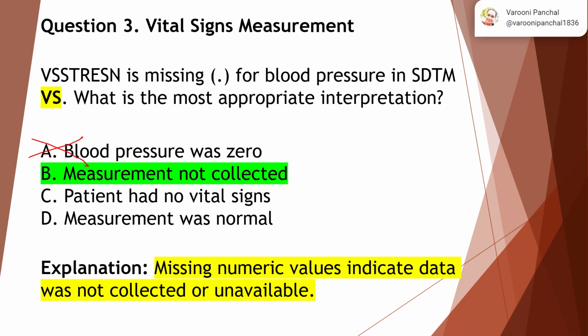Now this is not absolutely correct, because if the blood pressure is missing, there could be some other vital signs data available. You may never know. So this is not the right answer.